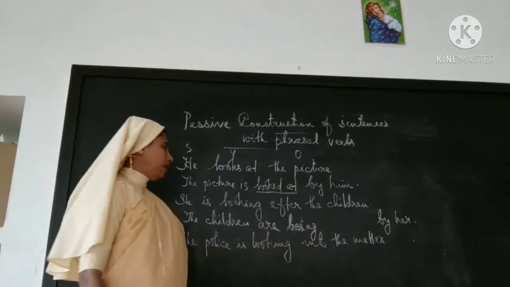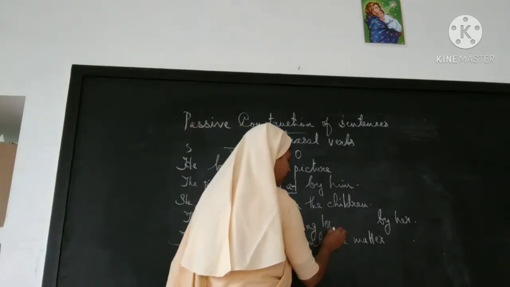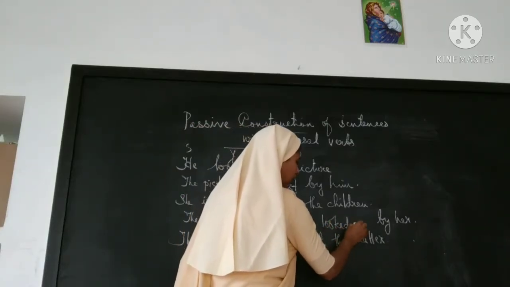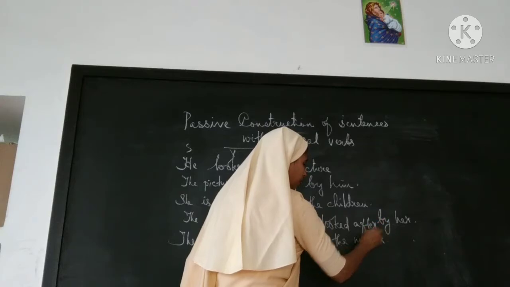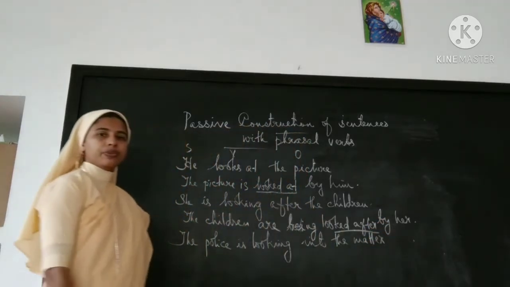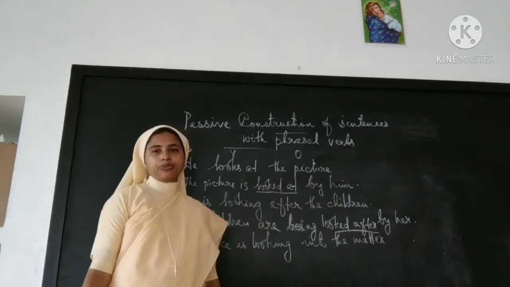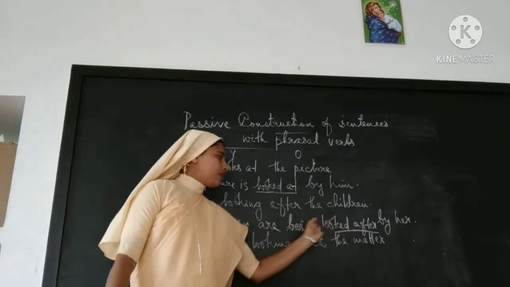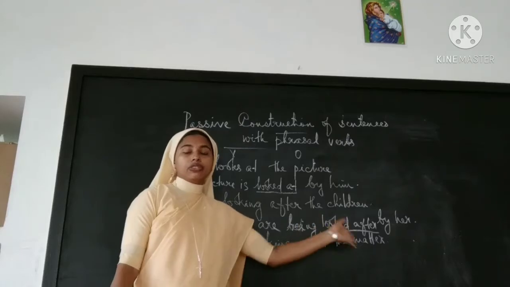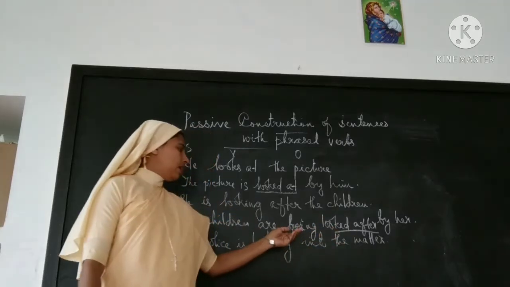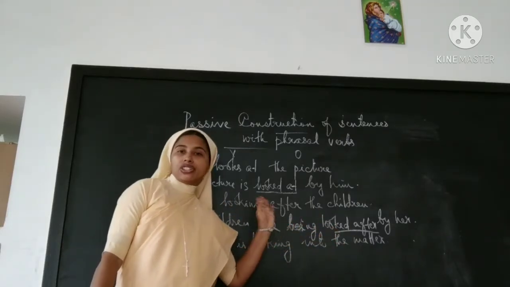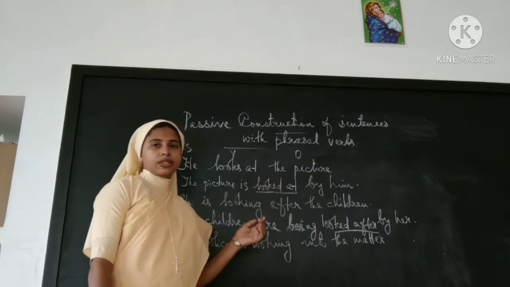The children are being looked after by her. So looked after will be put together, and what is to be added? The ing form, being, in continuous tense.